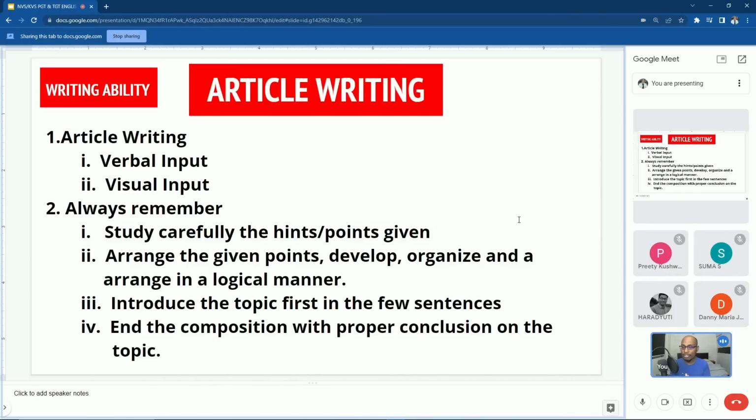Always remember, study carefully the hints or points given. Arrange the given points, develop, organize and arrange them in a logical manner. Introduce the topic first in a few sentences. End the composition with a proper conclusion on the topic.